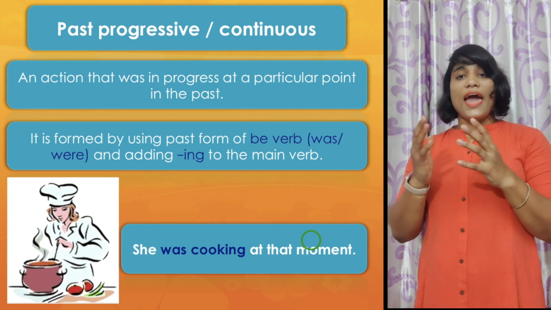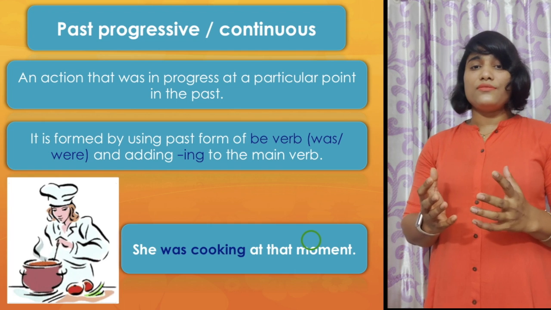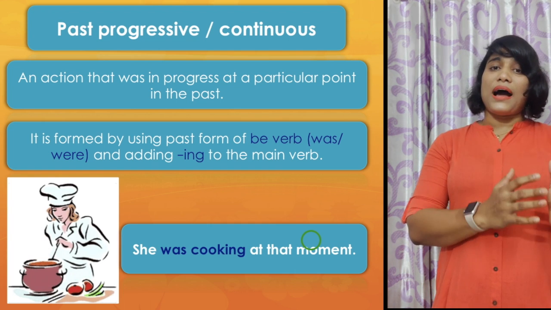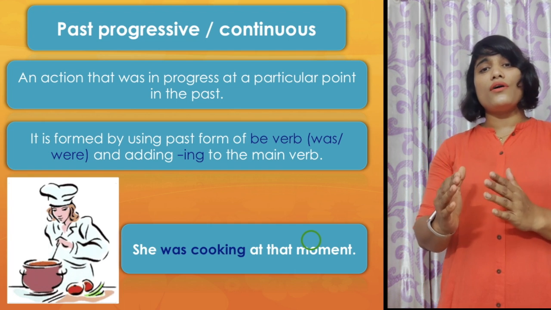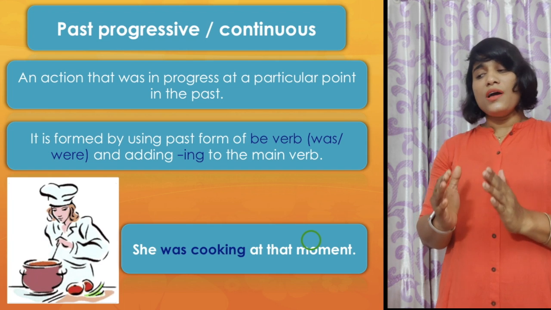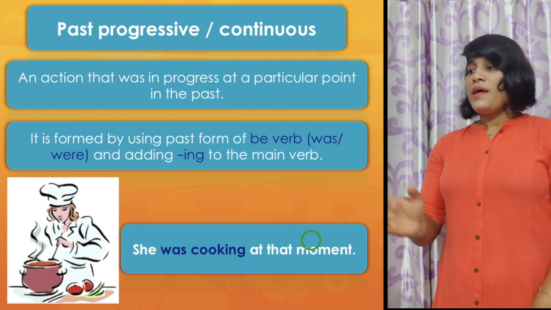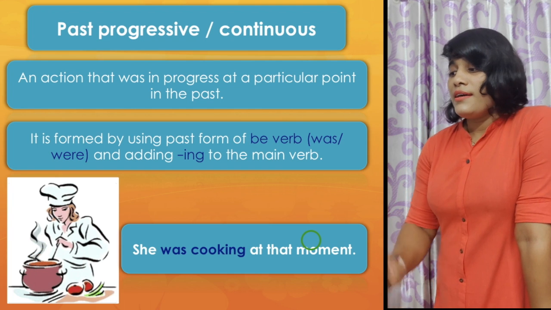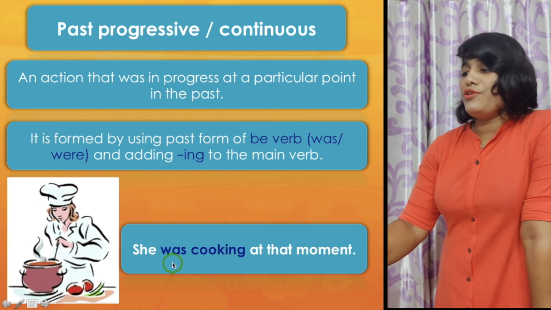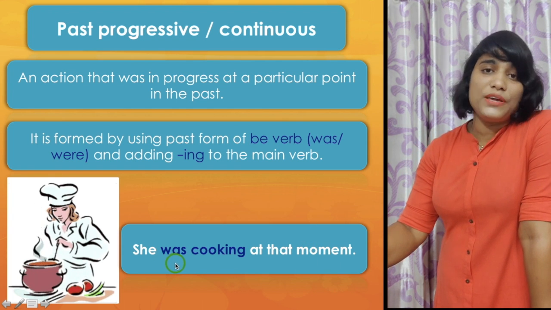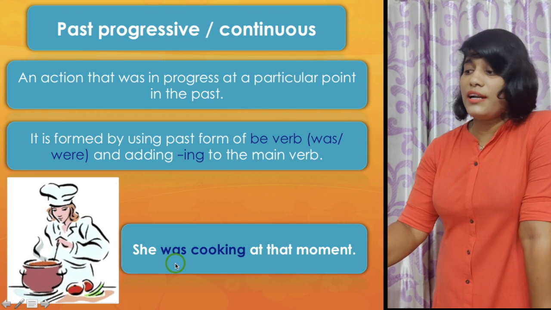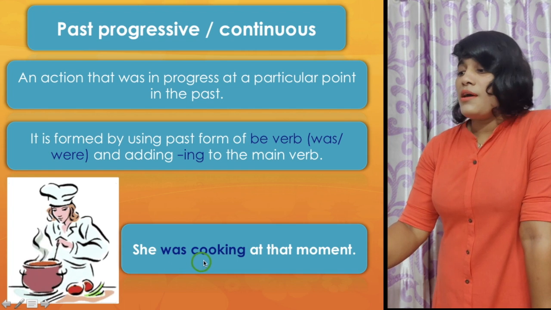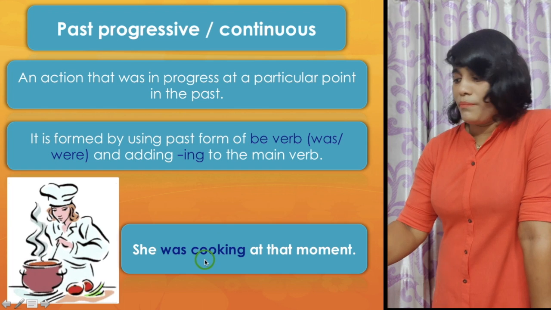So the action of cooking was in the past and it was going on for a certain time or period. How do you write it? You just look: you have to use the past form of be verb, either was or were, and the main verb must take the ing form.